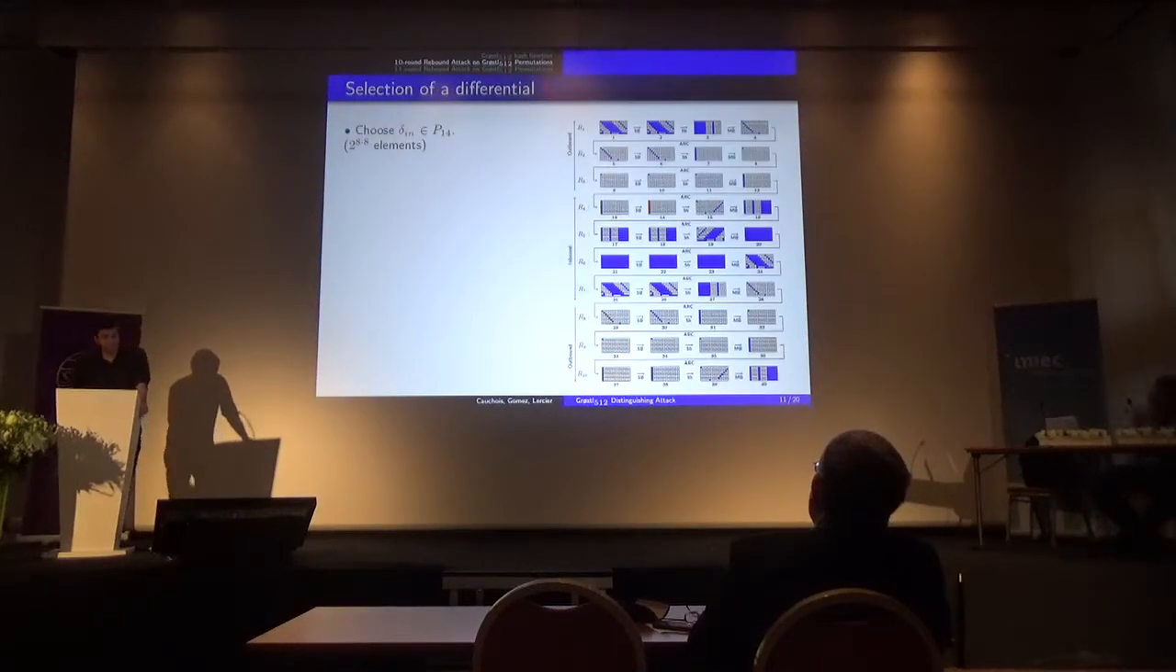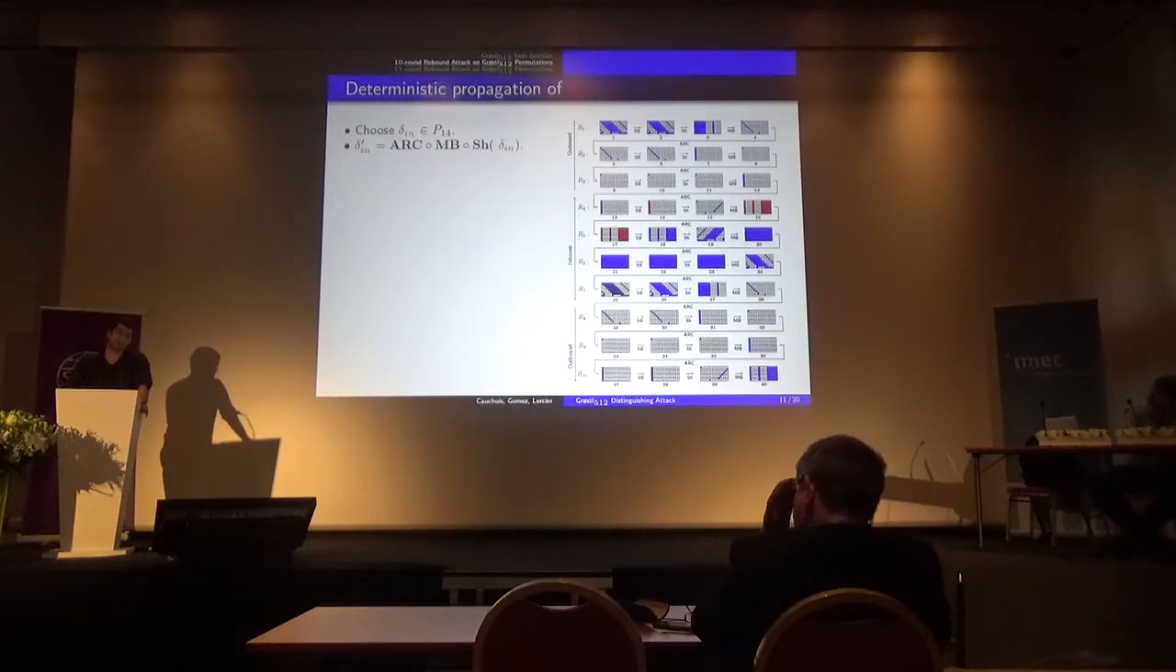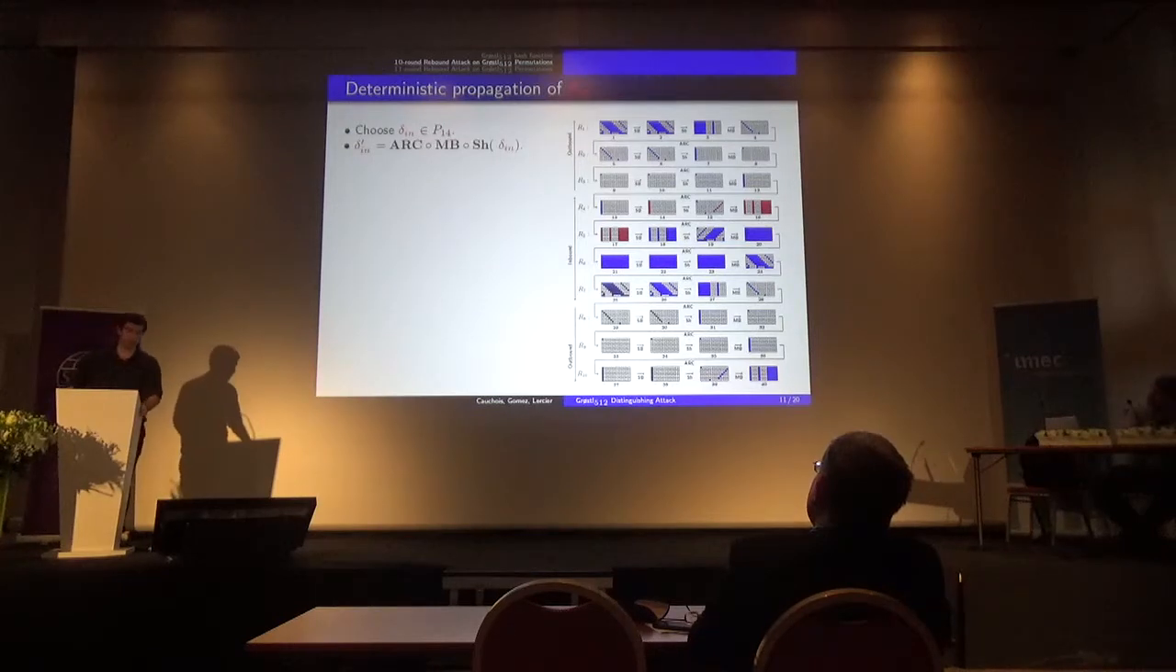How does this work? First of all, I choose a differential value fitting pattern 14. Okay? Since all operations are linear, I can compute its image until pattern 17. Now, since the SubBytes operation is not linear, I have to set the couple of state values compatible with this differential to be able to propagate it forward.